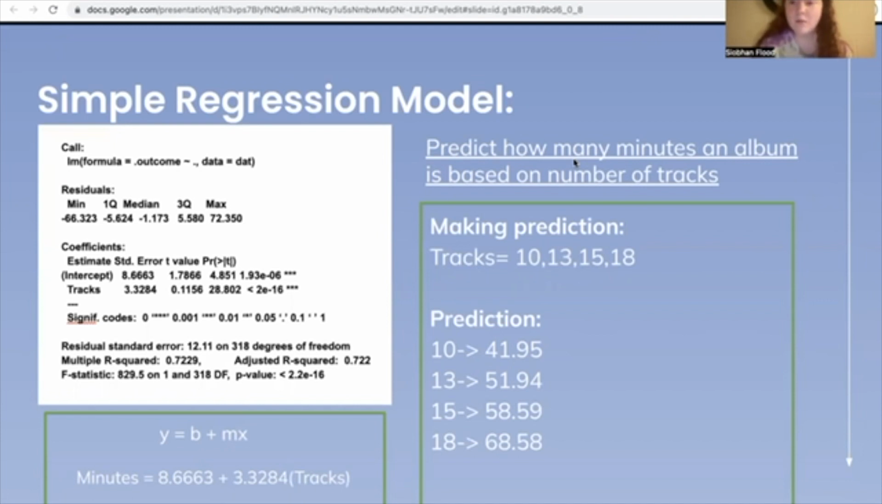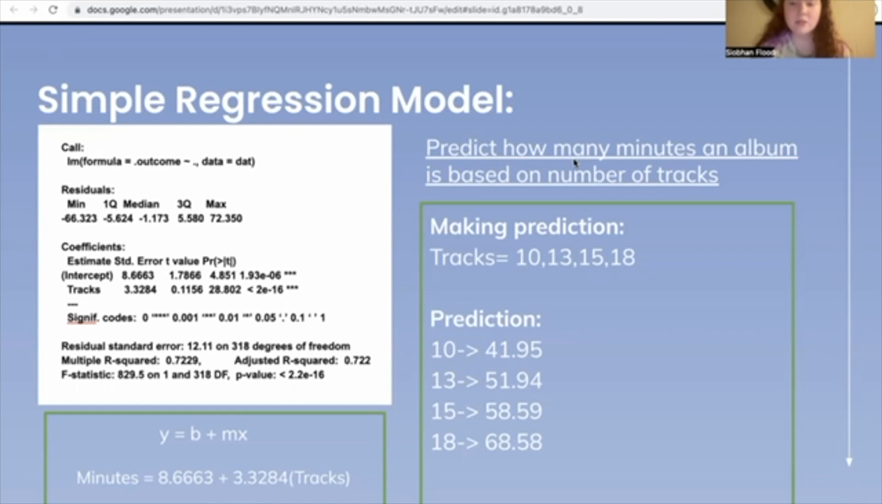These numbers will be helpful in interpreting the equation y equals b plus mx. First, we will start with the b, or the y-intercept, which is 8.6663. The y-intercept is where the line crosses the y-axis, or if easier understood, the y when x equals 0. In my model, it predicts that when an album has 0 tracks, it would be about 8 minutes long.